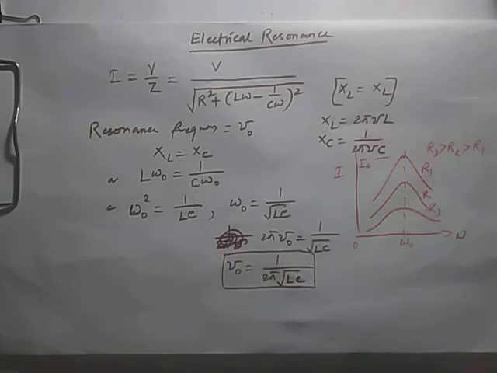So the application of the series LCR circuit: at resonance it admits maximum current at a particular frequency. Therefore, it is called the acceptor circuit. This circuit is used in radio and television receivers to tune the desired frequency, or you can say to filter the unwanted frequencies. So this is the series LCR circuit.